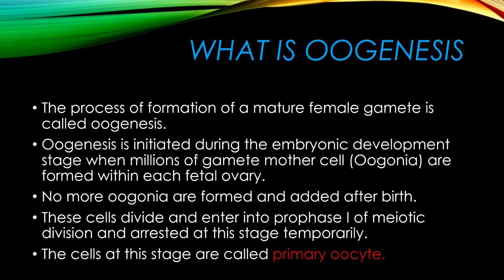After that these oogonia enter prophase 1, a stage of meiotic division, and here the process is arrested, with no more progress. At this stage the cells are called primary oocytes. The very important thing in this slide is that all the oogonia are formed in the fetal ovary.